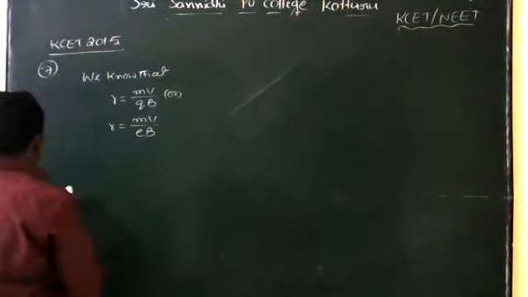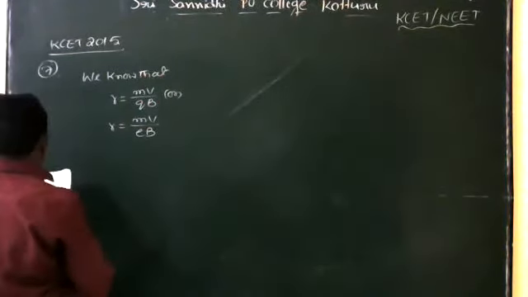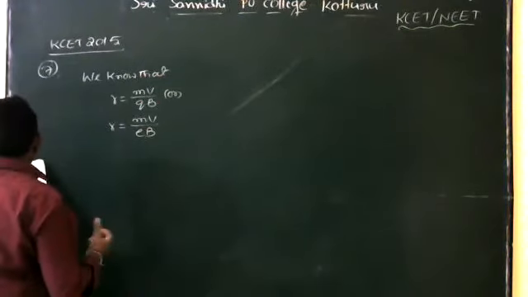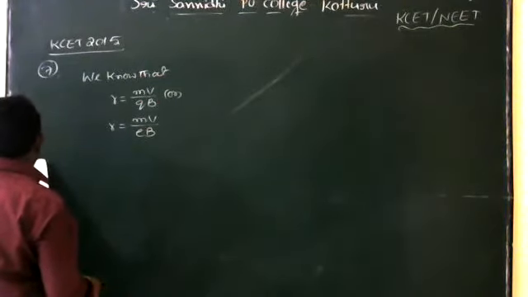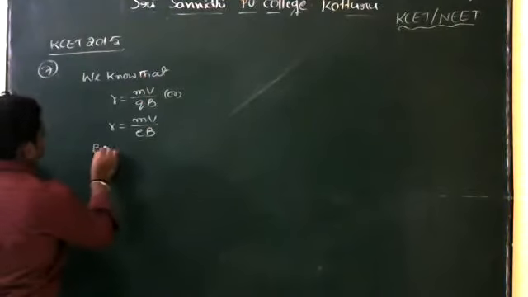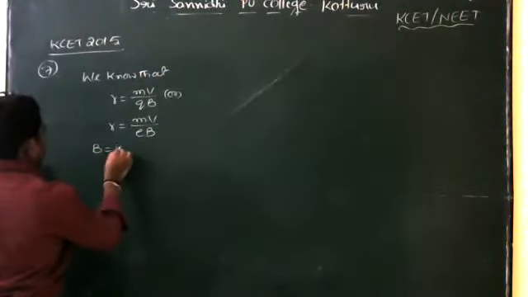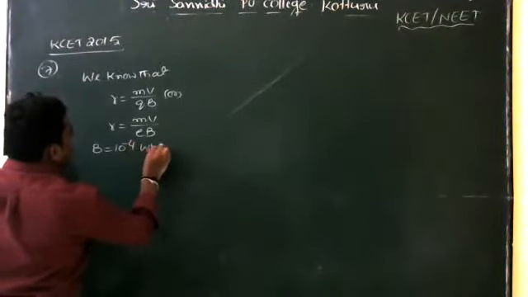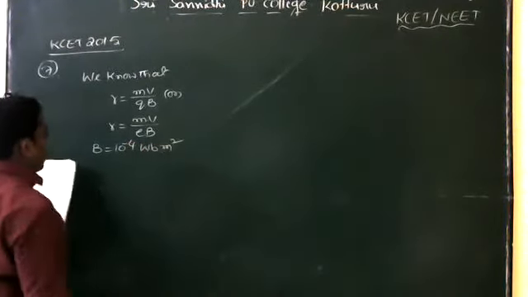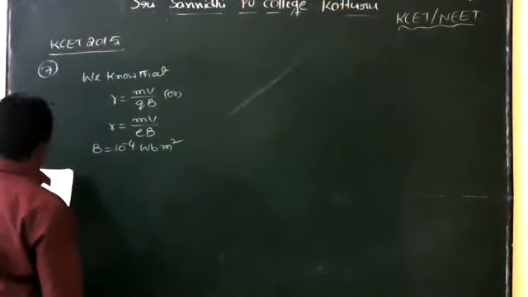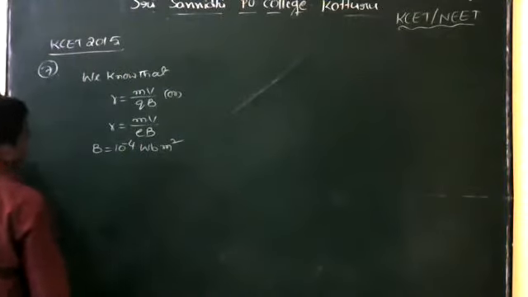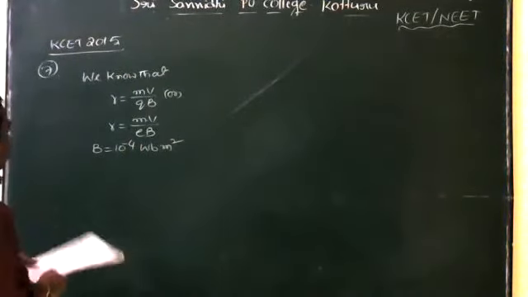Okay. So now in this question, a proton beam enters the magnetic field of 10 to the power of minus 4 Weber per meter square. So this is the magnetic field. So magnetic field is equal to 10 to the power of minus 4 Weber per meter square.